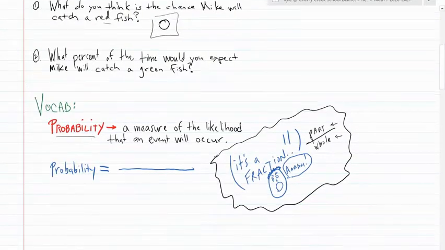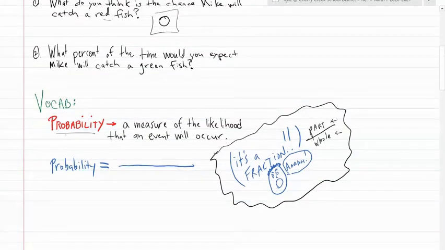So, vocab, make sure that you get this written down. A probability is a measure of the likelihood that an event will occur. It is the odds or the chances of something happening. The way that we calculate it, it's a fraction. We will look at the part and we will compare it to the whole. That's what all fractions do, right? A part compared to a whole.